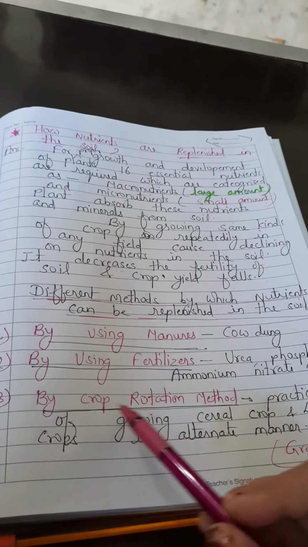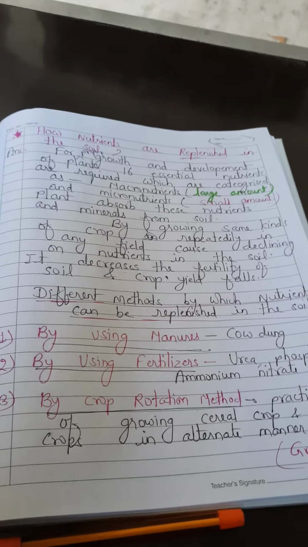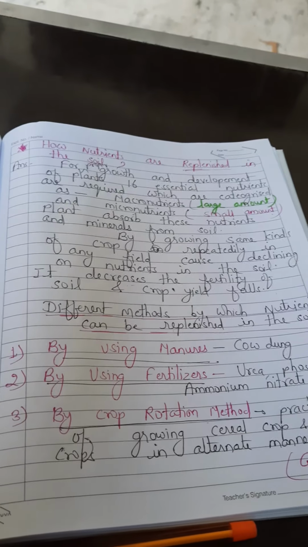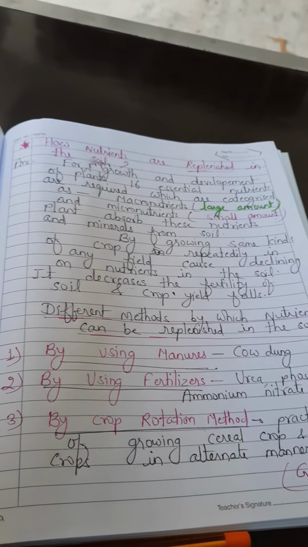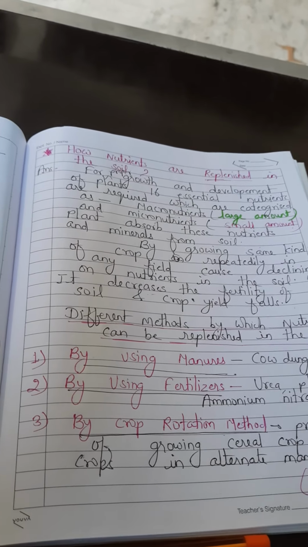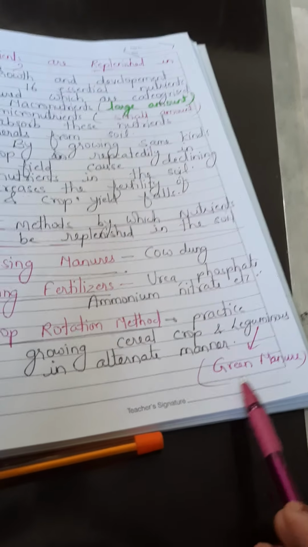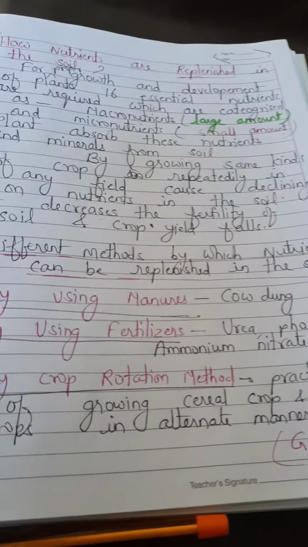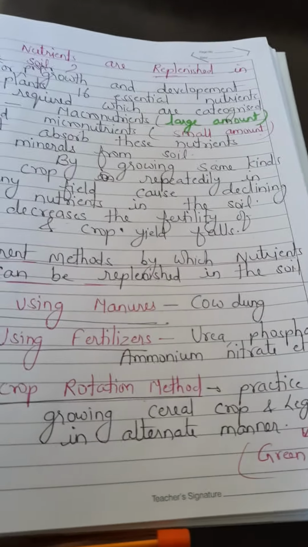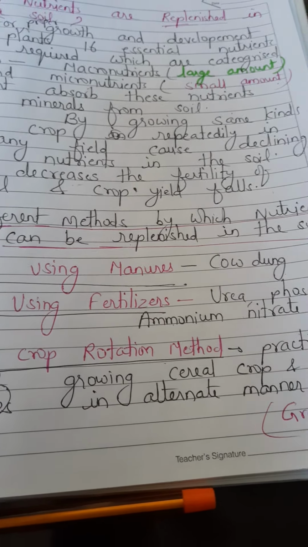The third method is the crop rotation method. Rotation means the practice of growing cereal crops and leguminous crops in any field in alternate manners. That means between two cereal crops, one leguminous crop should be planted in the field. And do you know that leguminous plants are called green manures? So if we grow leguminous crops in any field, it works the same way, providing nutrients or manure to the plants. That's why leguminous plants are called green manure.